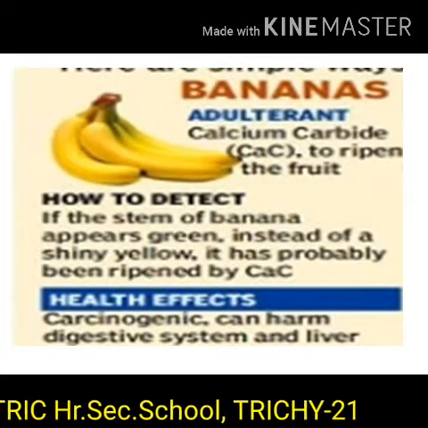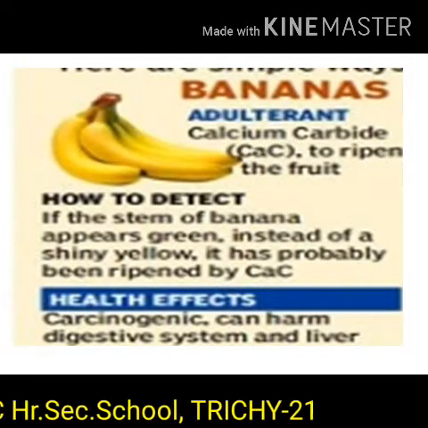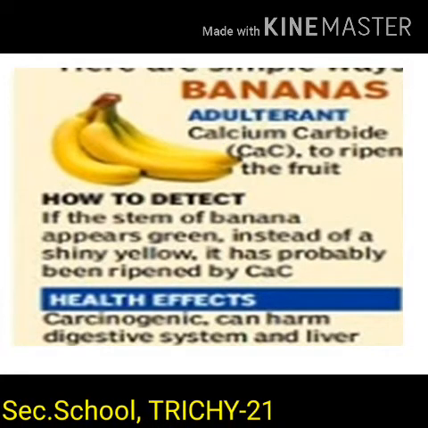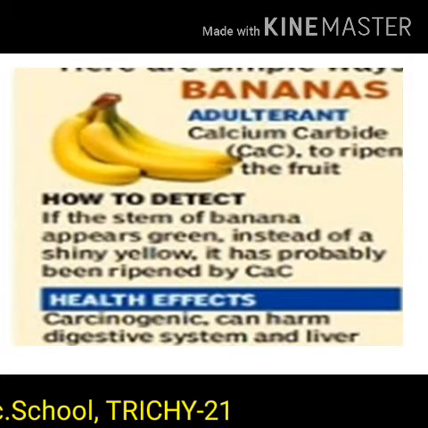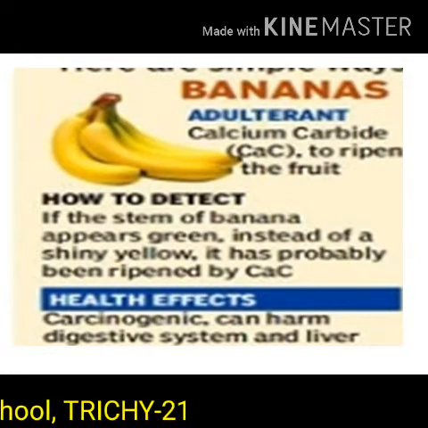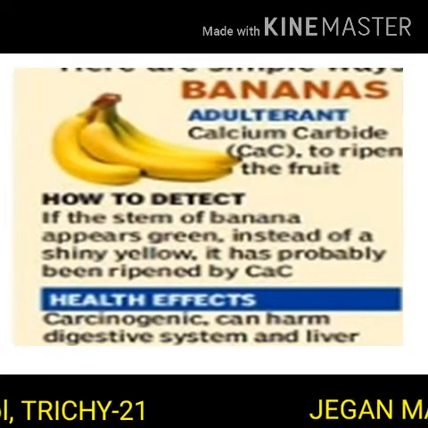It is used to ripen the fruit. If the stem of the banana appears green instead of shiny yellow, it has probably been ripened by calcium carbide, and this will cause cancer and can harm the digestive system and liver.